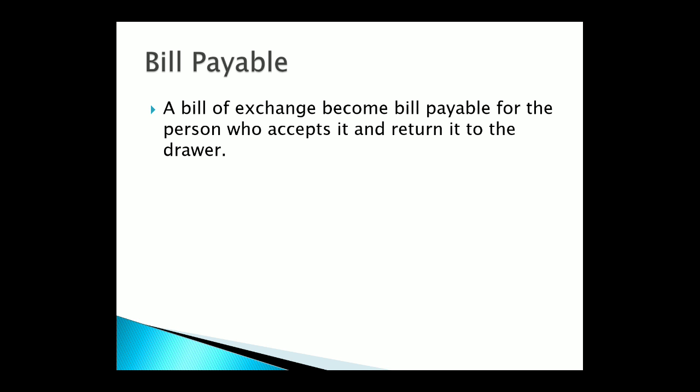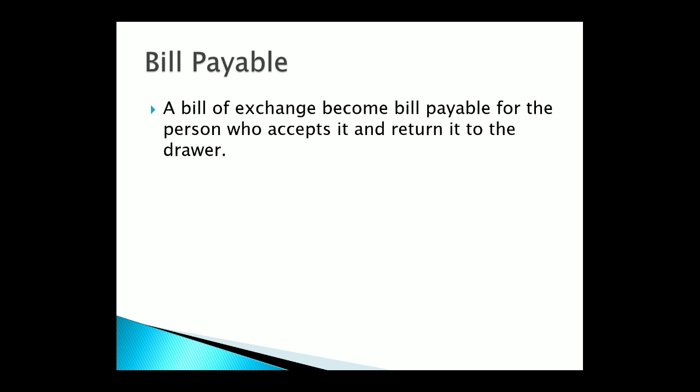As I told you, the particular bill which has been signed by the shopkeeper is bills payable for him, and the bill which is drawn by the factory person is bills receivable for him. In case of bills payable, the shopkeeper has to pay the amount to the factory person after the particular time period which he has promised.